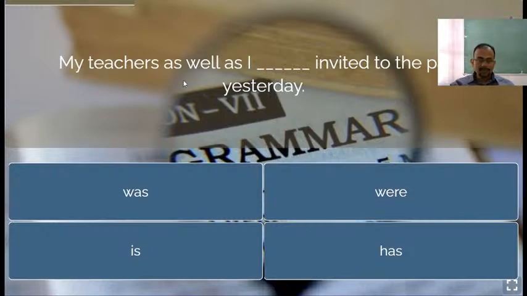Why were? Because there is a rule that if two subjects are connected by as well as, then the verb will agree with the first subject. So, were.